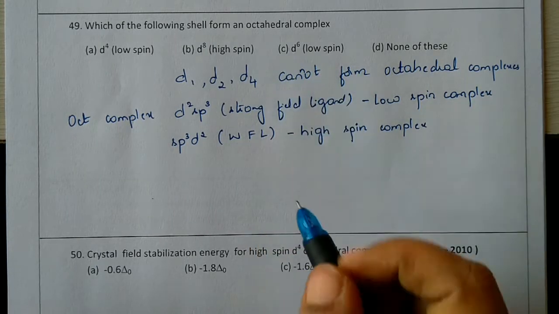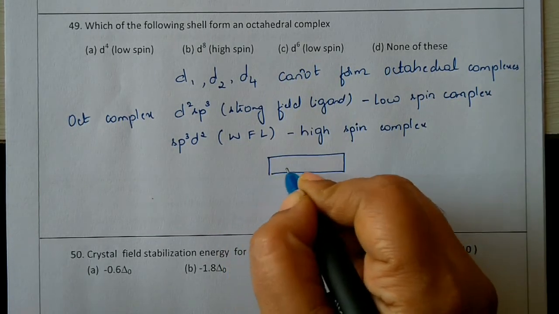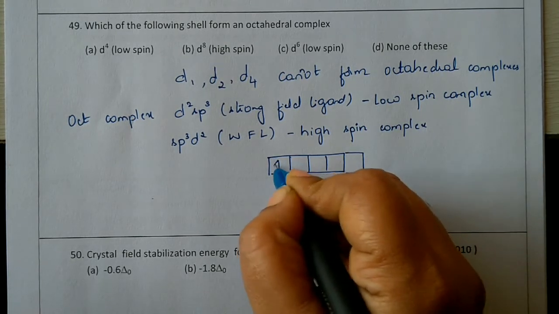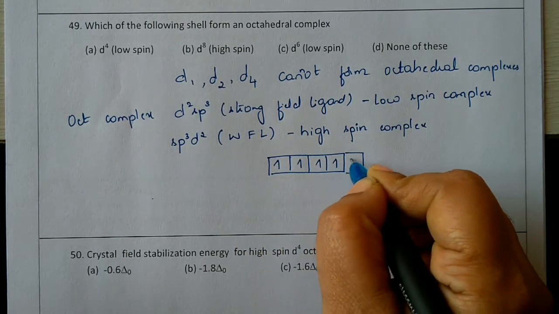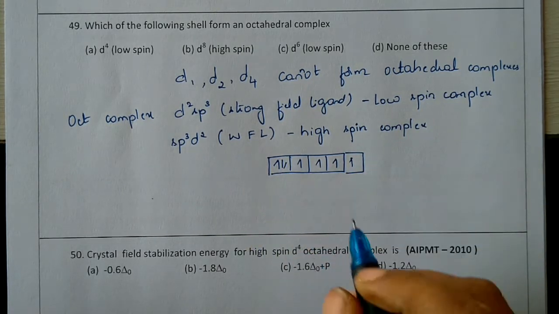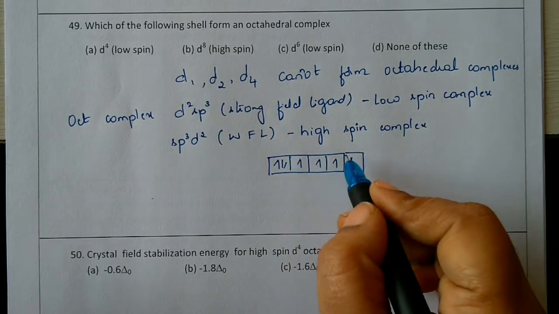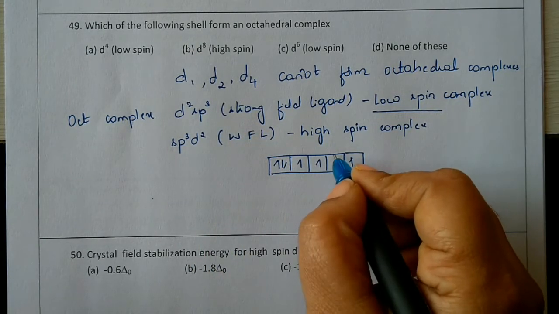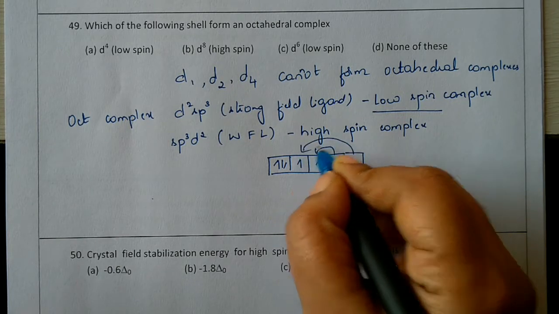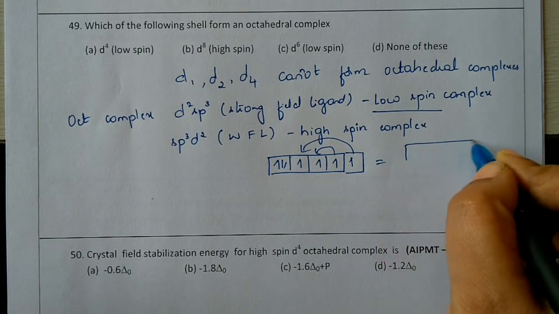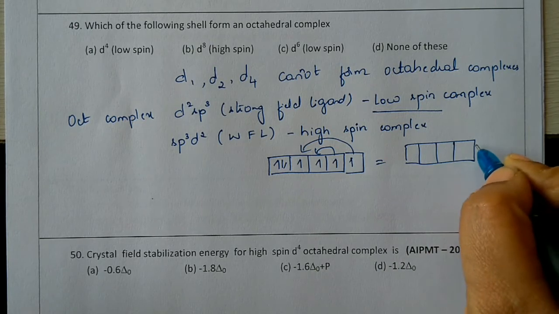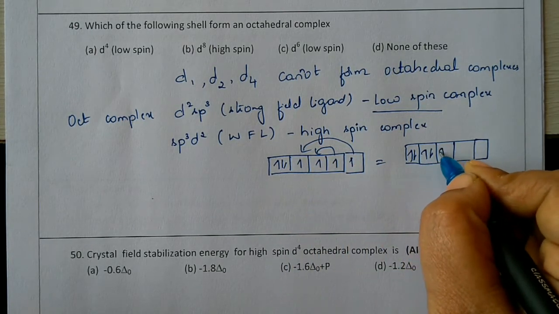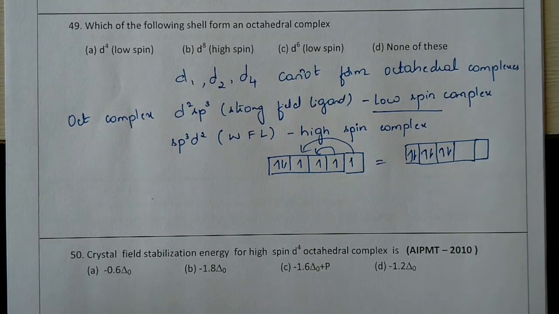So when you consider d6, the electronic configuration is like this: 1, 2, 3, 4, 5, 6. If it has to be low spin, if it is a strong field, then these two electrons get shifted to the side, which leads to the electronic configuration where here 2 are already there, if it shifts, here also 2 and here also 2, and 2 will be empty.